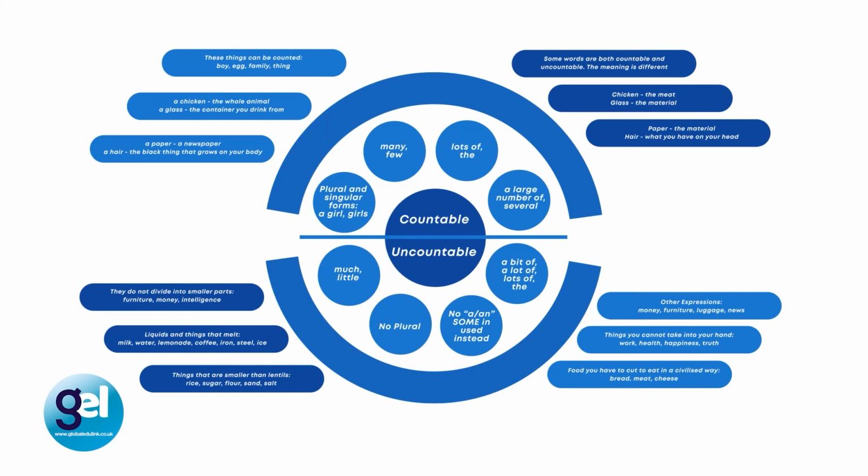With uncountable nouns, we cannot count them, and they only have one form. They always take a singular verb. They never have "a" or "an" directly in front of them. For example, the water is dirty. The furniture is very modern. Some more examples of uncountable nouns would be advice, because we cannot say "an advice" or "advices." Bread, news, or knowledge. And we often use these words with uncountable nouns: a little, not much, some, a large amount of, or a lot of.